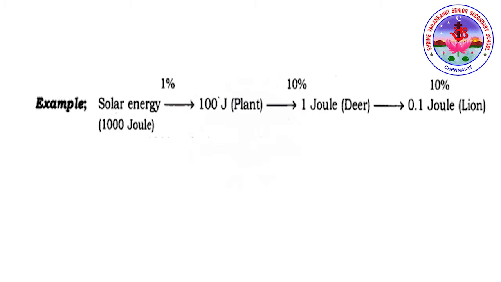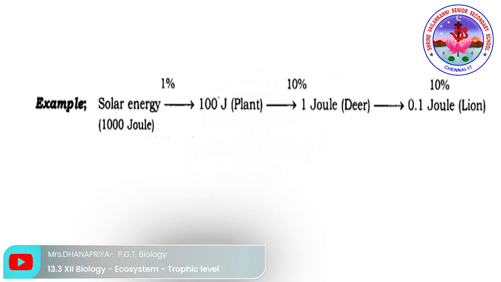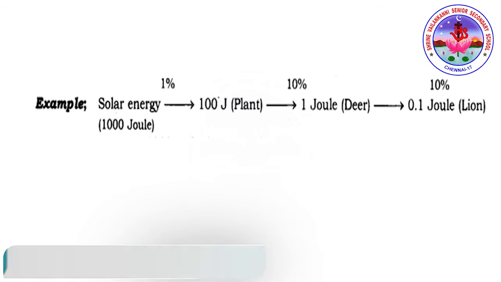So only 10 joule, that is 1% of 1000 joule, is trapped by the plant, and the remaining 990 joule of energy is lost to the environment. I repeat it again: of the 1000 joule, the plant traps only 10 joule, and the rest, 990 joule of energy, is lost in the environment. So the plant utilizes only 10 joule of energy. Here again the concept involved is the 10% law.